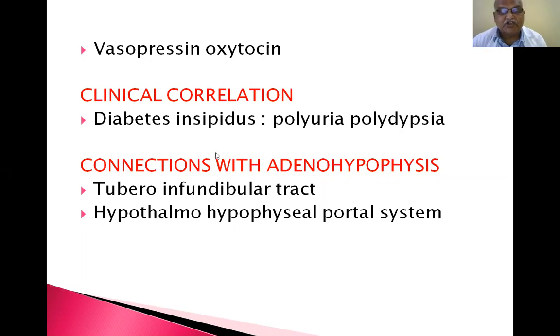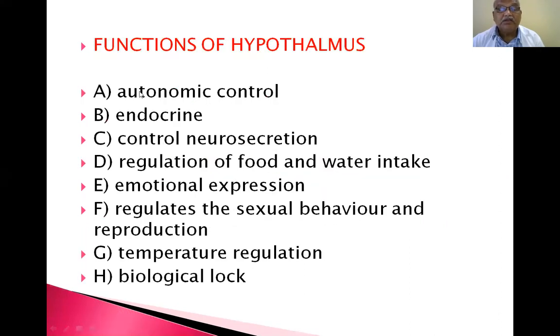Connections with the adenohypophysis: tubero-infundibular tract, hypothalamo-hypophyseal portal system. Functions of the hypothalamus: autonomic control, endocrine control, control of neurosecretion, regulation of food and water intake, emotional expression, regulation of sexual behavior and reproduction, temperature regulation, biological clock. Already I told you the pineal body is also associated with the biological clock, because it is associated with the pineal gland.